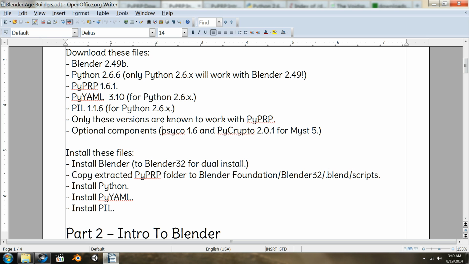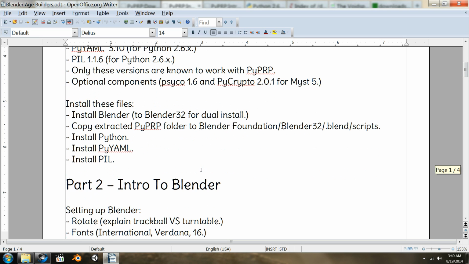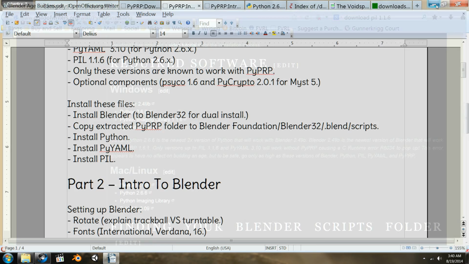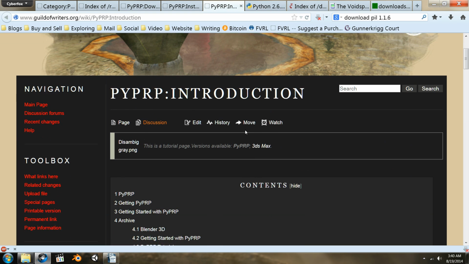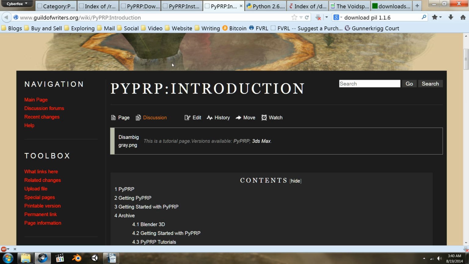Optional components that you can grab are Psyco 1.6 and PyCrypto 2.0.1, which allows you to work with Myst 5. I have not tested which versions will work. I've only tested these here. These are the ones that were advised, so these are the ones that I would suggest you use if you want to install these optional components. And more information on that is here. And here's an introduction to PyPRP, so you should read all of these pages. This is the same link once again, only this is called an introduction.